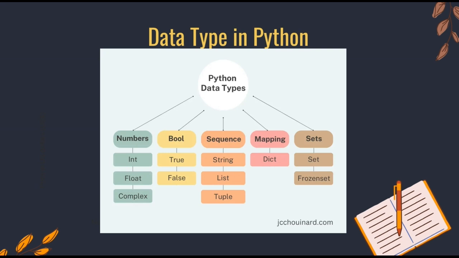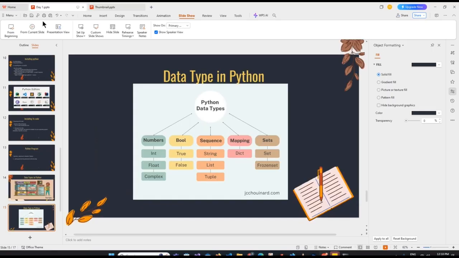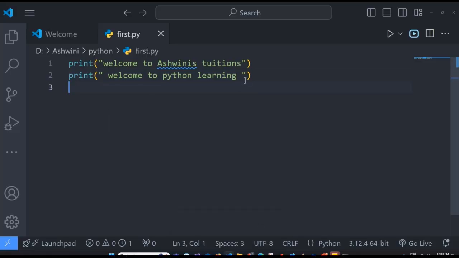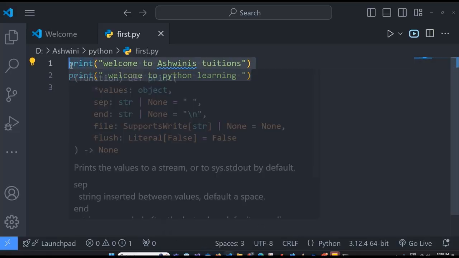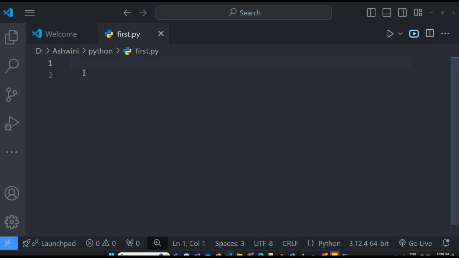If you talk about sequence, there is string, list, tuple. All this can be done, and we can try. So now let us quickly open VS Code again, and instead of just talking, let us execute and check, and see data types in detail.